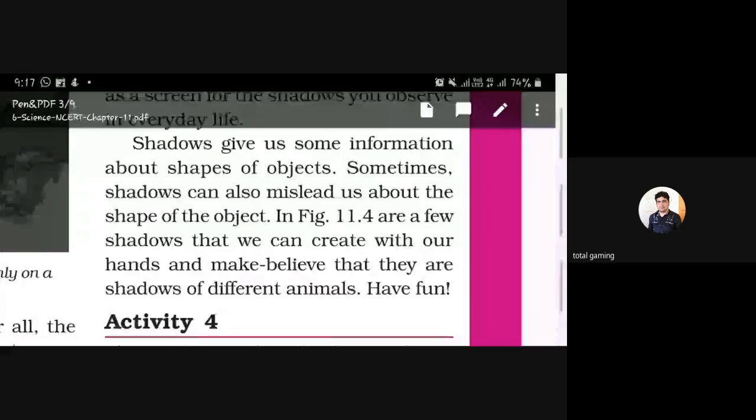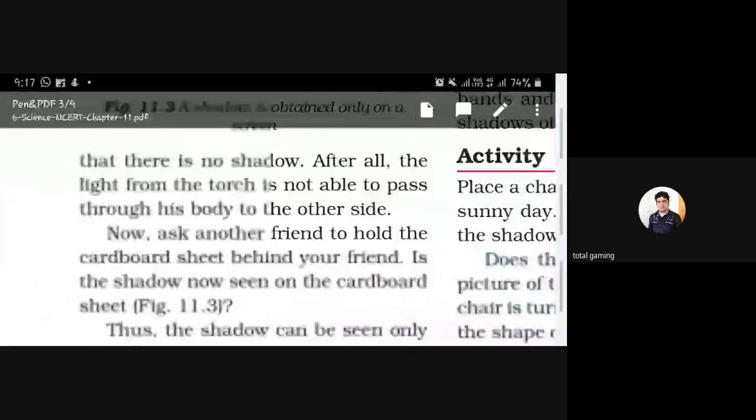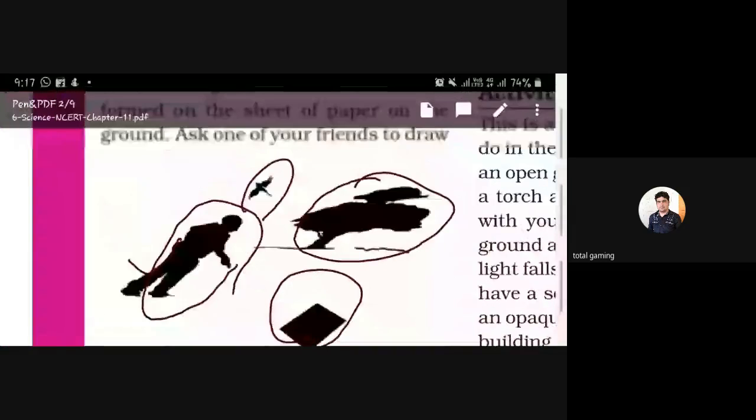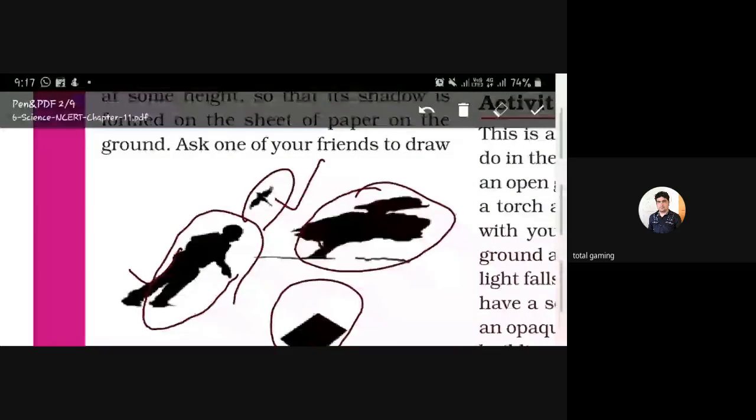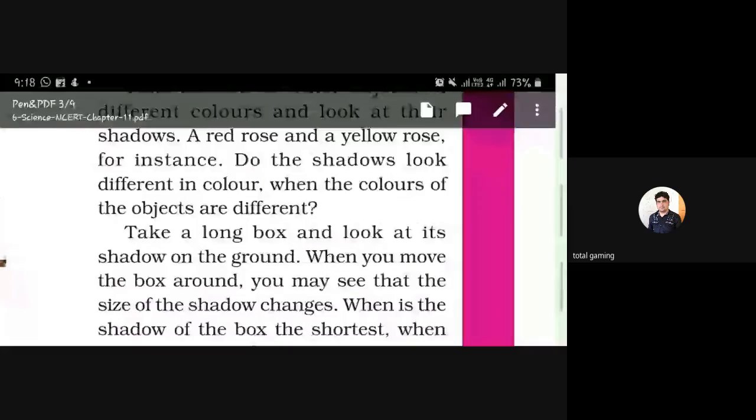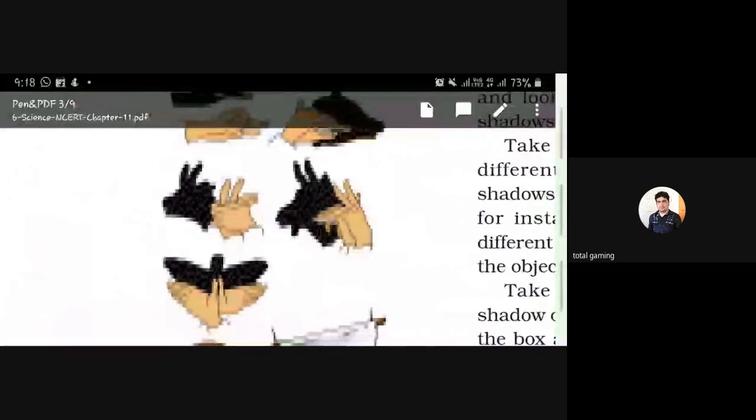If you see this shadow, what will you see? That there is a man. Okay, you can get some information. If you see this type of shadow, you can think that this is a bird. If you see this shadow, you can think that this is a tree's shadow. If you see the square, you can imagine that this is the shadow of paper or a sheet. So sometimes it is giving some information, but sometimes it is misleading.